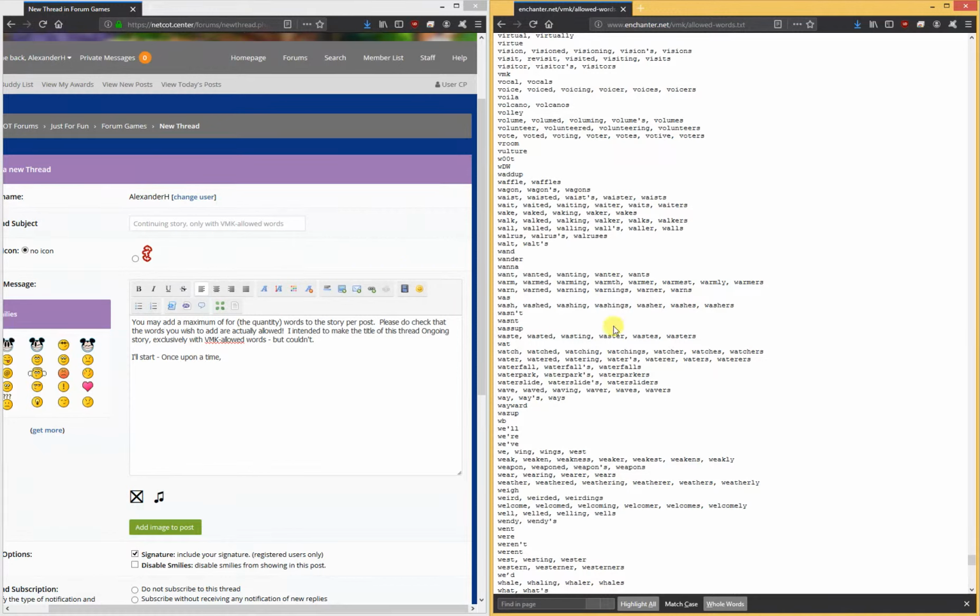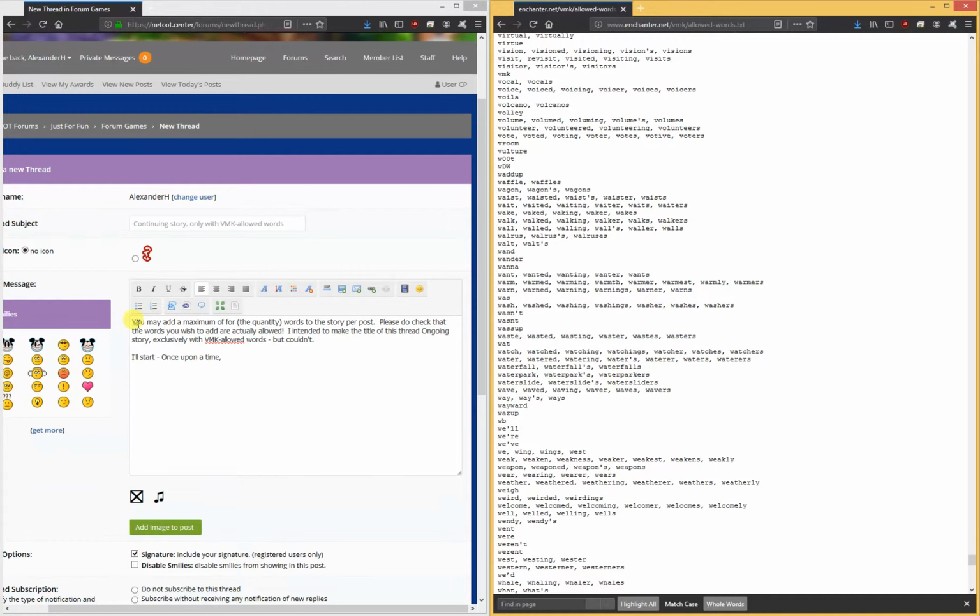So, I am using Firefox. This process may differ if you're using a different browser. All browsers, at least on desktops, should have a search function, usually accessed with Control F. So, let me just start here.